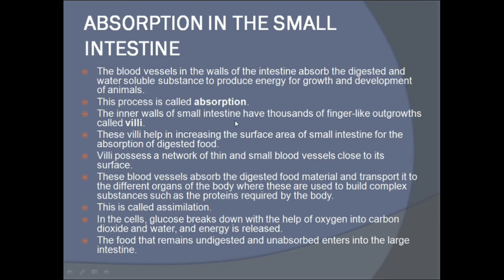The inner walls of the small intestine have thousands of finger-like outgrowths called villi. So villi are present in the small intestine. They are finger-like structures present in the inner wall of the small intestine. Villi help in increasing the surface area of the small intestine for the absorption of digested food.